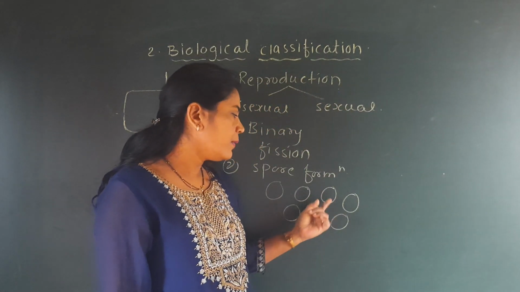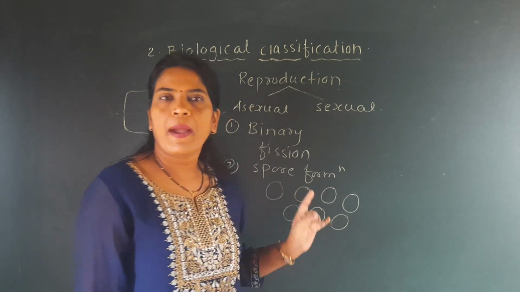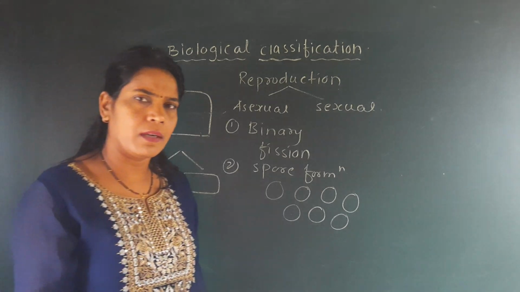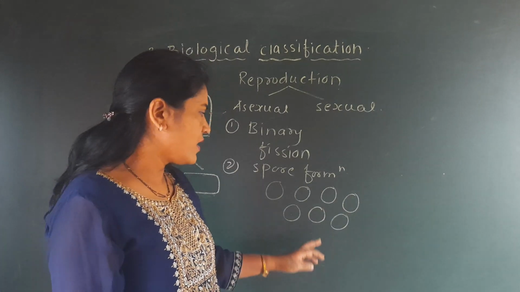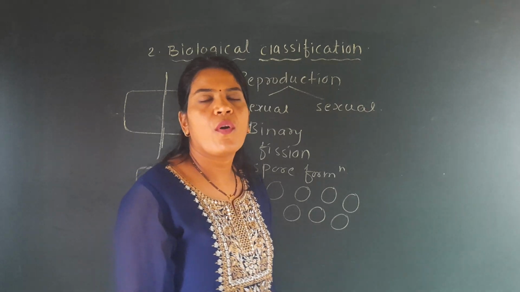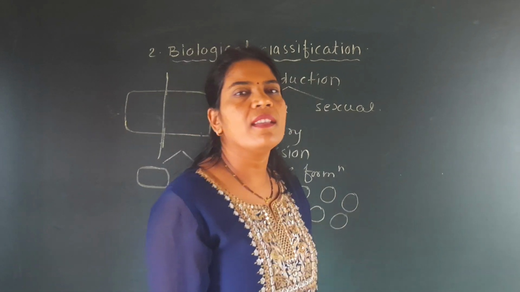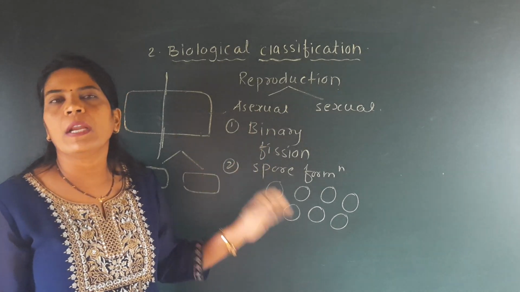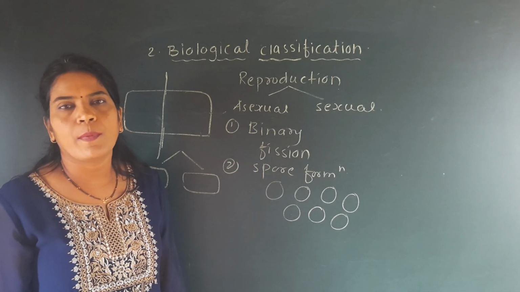So these spores are produced by the bacteria during unfavorable conditions, but when favorable conditions come, the same spores germinate and form new bacteria. So this is the second type of asexual reproduction, where only one parent has a role.